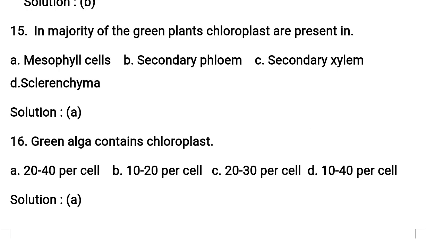But these chloroplasts vary in shape. We'll tell you one extra piece of information which is very important for the NEET examination. Few chloroplasts are lens shaped, few are oval, few are spherical, few are discoid, and few are even ribbon-like structures.